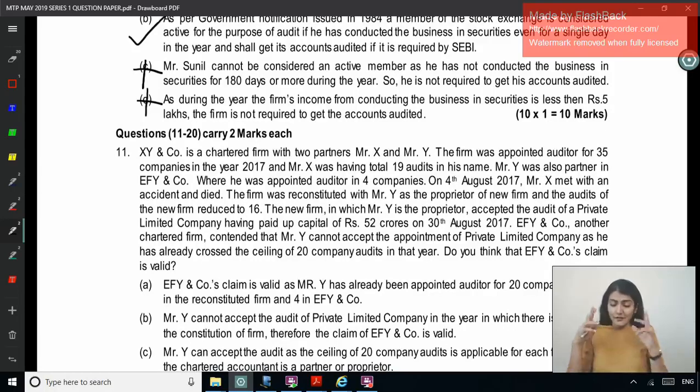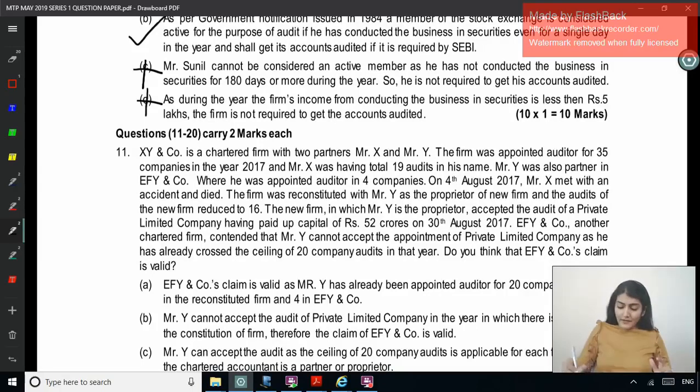Right? So 2 partners, total 35 audits. What they can accept is 40, right? And 1 partner out of that is signing the 19. Right. Y was also a partner in XY and company. Y is also a partner in another company where he was appointed auditor in 4 companies.